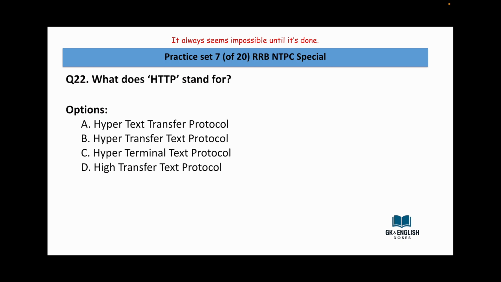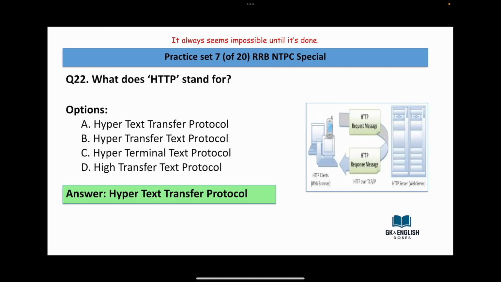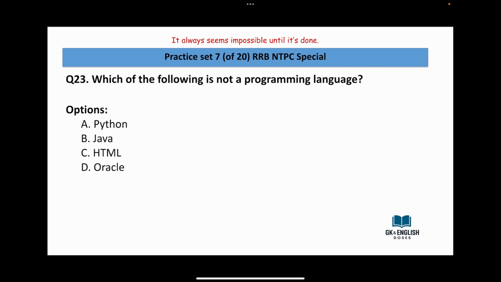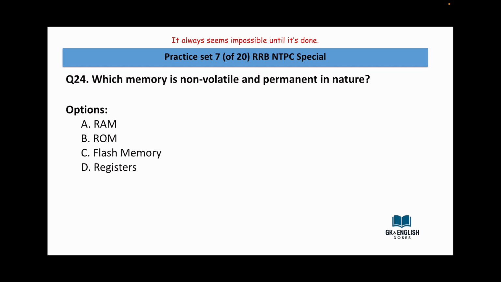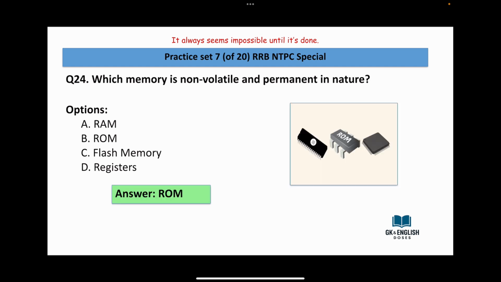What does HTTP stand for? Hypertext Transfer Protocol, Hypertransfer Text Protocol, Hyperterminal Text Protocol, High Transfer Text Protocol. Answer is Hypertext Transfer Protocol. Which of the following is not a programming language? Python, Java, HTML, Oracle. Answer is Oracle. Which memory is non-volatile and permanent in nature? RAM, ROM, flash memory, registers. Answer is ROM.